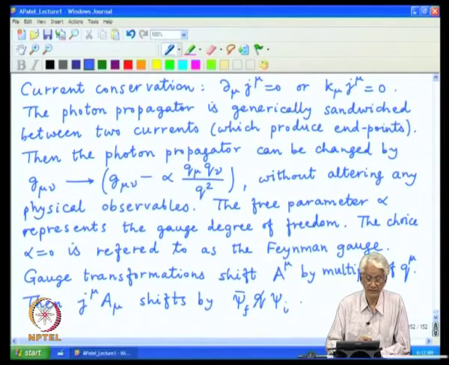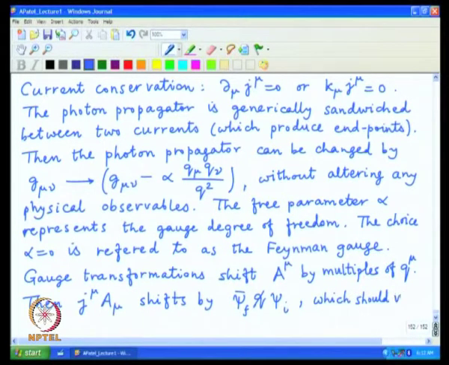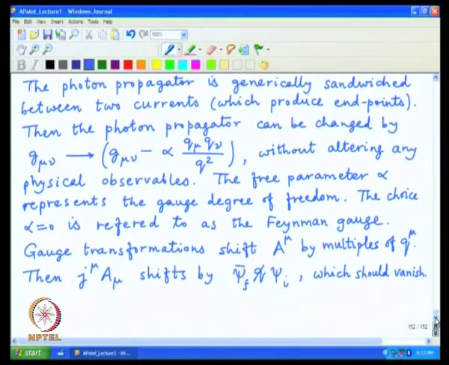This must be zero. And this is indeed a statement again of current conservation, or equivalently the symmetry of the gauge degree of freedom.